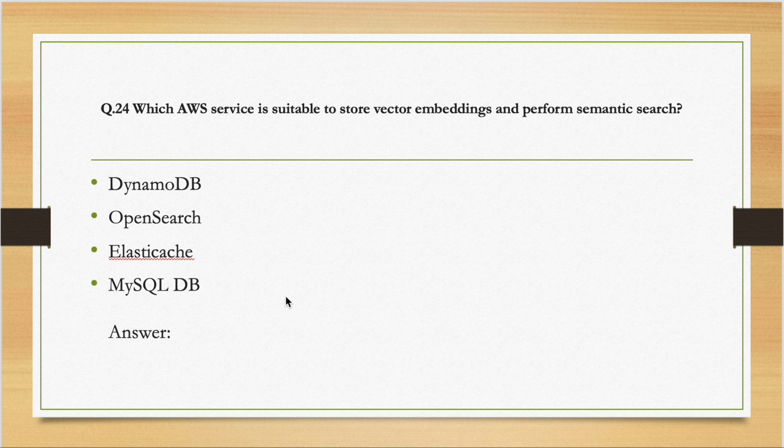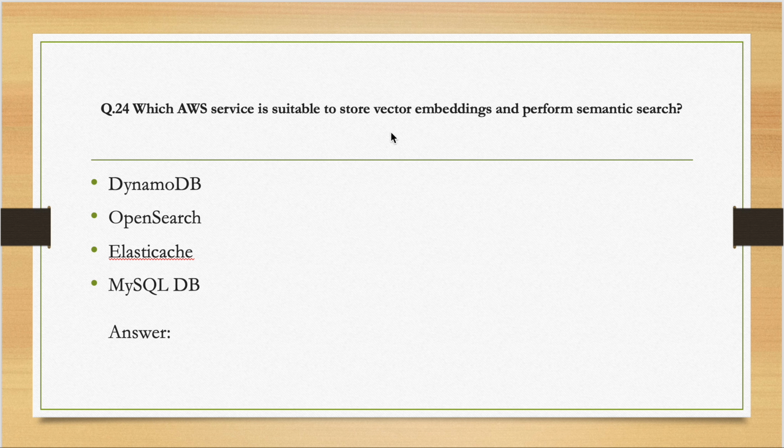Coming to question number 24, which AWS service is suitable to store vector embeddings and perform semantic search? Take a minute and think about it. If you think it clearly, you can answer this even without knowing the concept. Like you can eliminate two, three options easily.